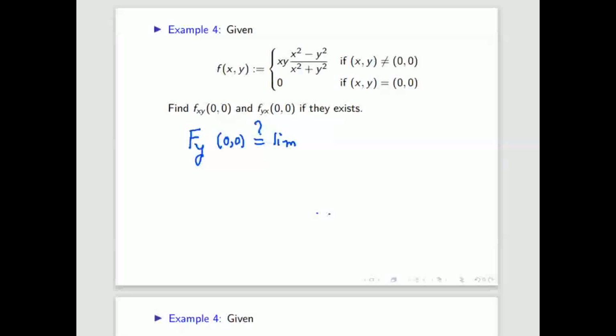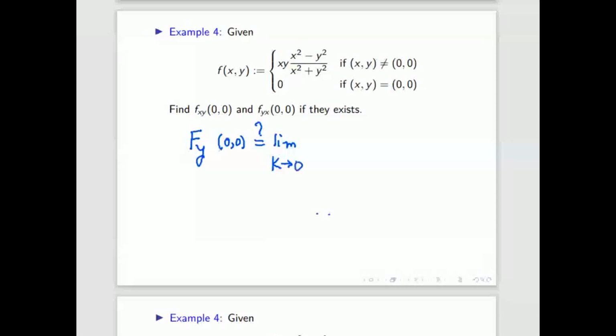Limit k tends to 0. Is it a single variable or multi? Single, yeah, single only. Fy, the partial derivative with respect to y: limit k tends to 0, f of y plus k minus f of y, divided by k.